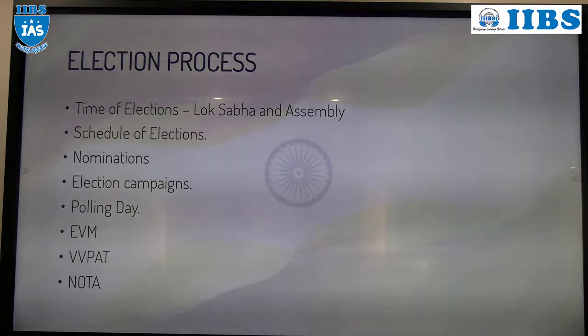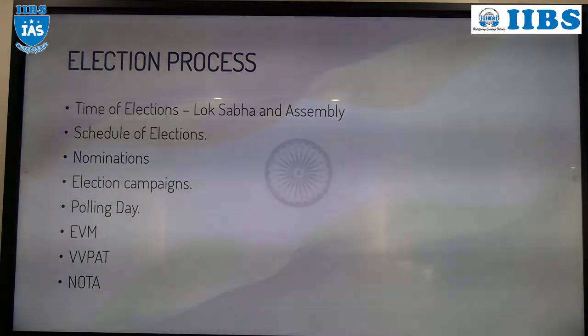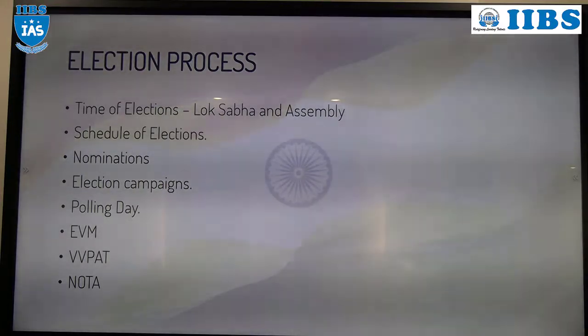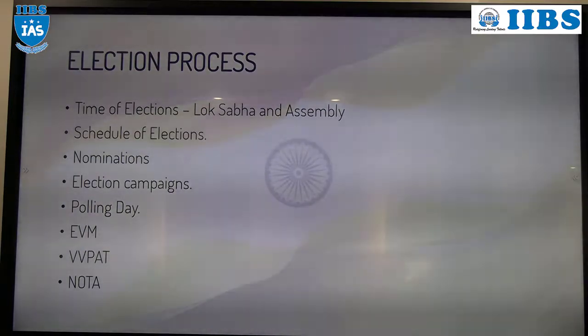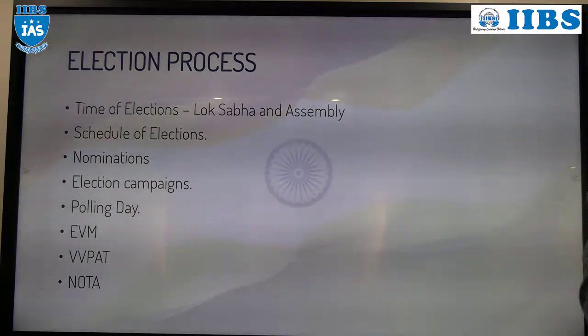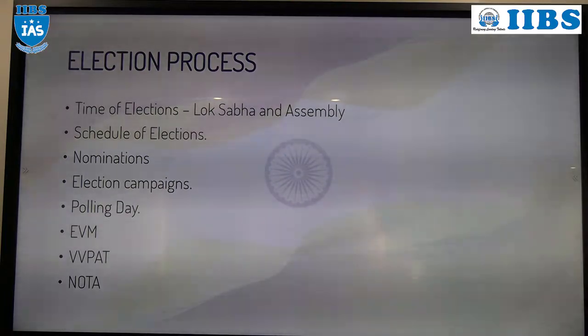Once the Election Commission of India announces the election date, from the day on which it announces, from that day onwards only, the Model Code of Conduct will be applicable. If today they announce that the election will be after 30 days, from today onwards the Model Code of Conduct will be applicable. So there will be a gap after the announcement and before the actual polling date.